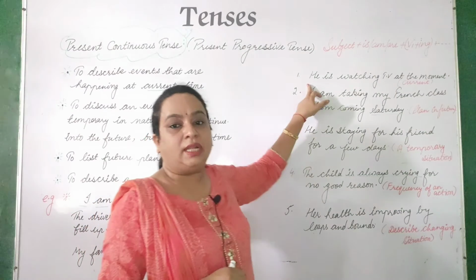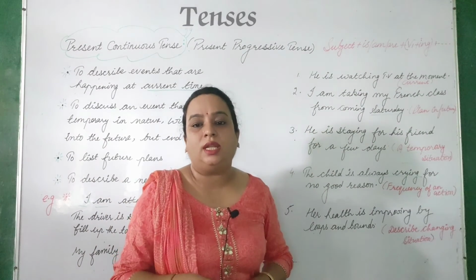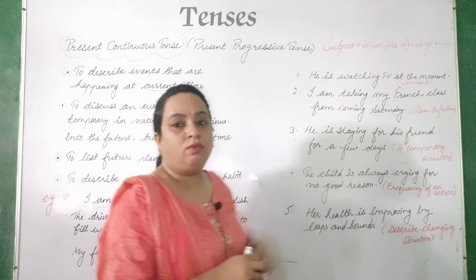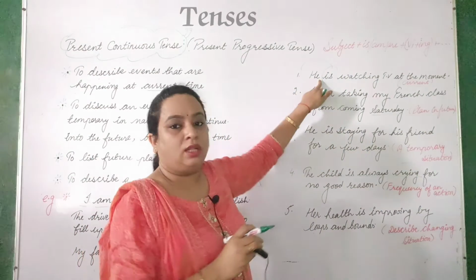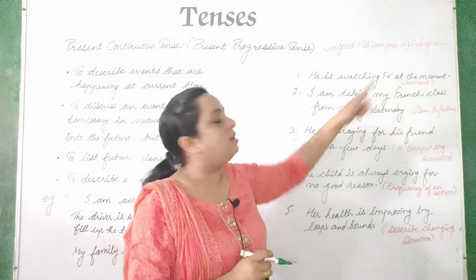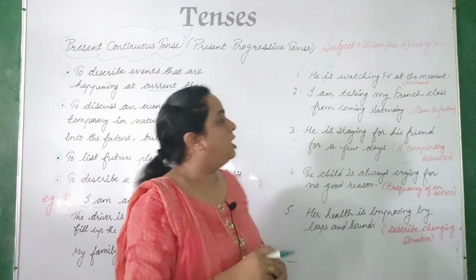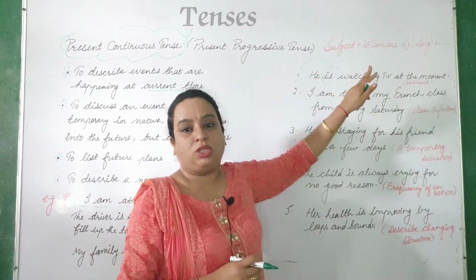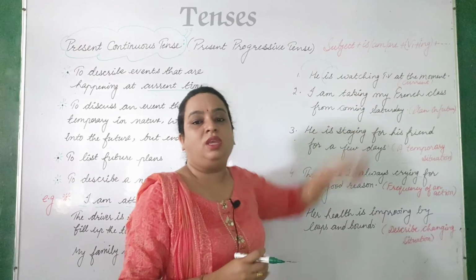If we want to change the sentence, this first one, he is watching TV at the moment, into interrogative, so what would be the transformation? Let's see. Is the helping verb that we have to carry before the subject, so it will be, is he. Now h will be small here, this is a very important thing, right? Is he watching TV at the moment, and in the end you will place a question mark. And if I want to change the sentence into the negative, he is not watching the TV, then he will be capital, and is plus not watching the TV at this moment.